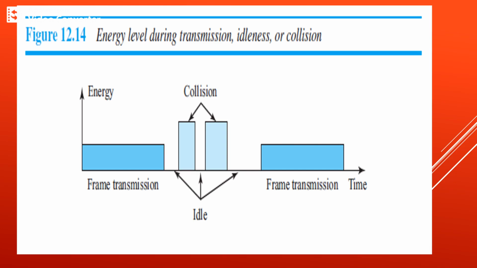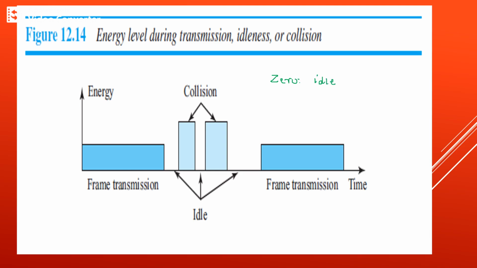Energy level during transmission, idleness or collision. The energy level in a channel can have three values. The first one is 0. At 0 energy level, the channel is idle. Here the channel will be in idle mode.